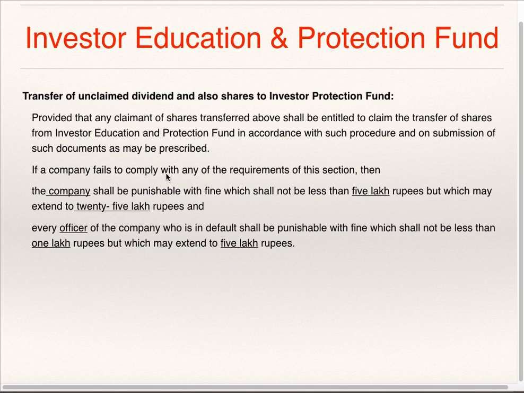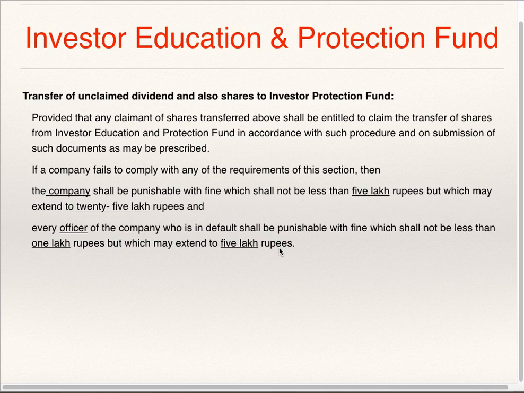If a company fails to comply with any of the requirements of this section, then the company shall be punishable with fine which shall not be less than 5 lakh rupees but which may extend to 25 lakh rupees, and every officer of the company who is in default shall be punishable with fine which shall not be less than 1 lakh rupees but which may extend to 5 lakh rupees.